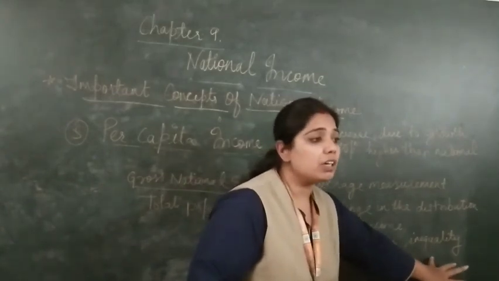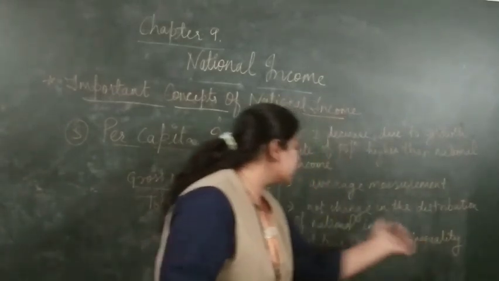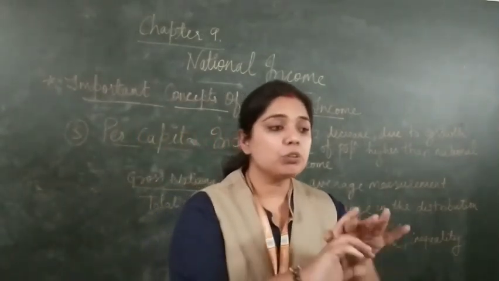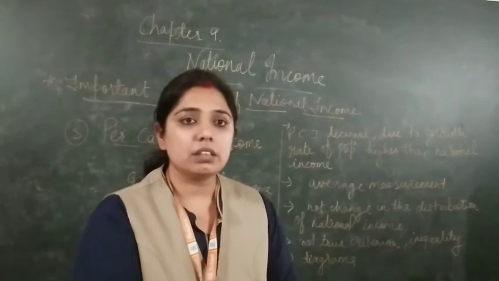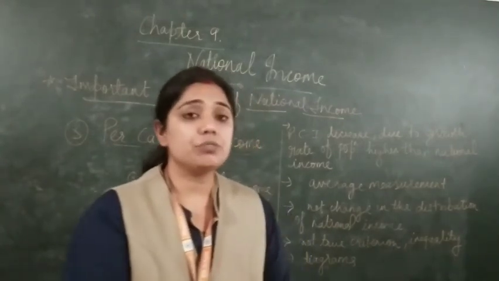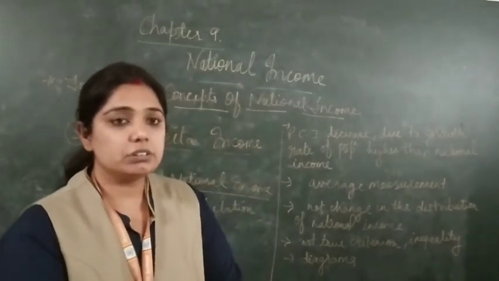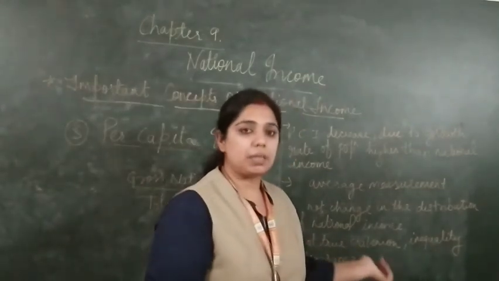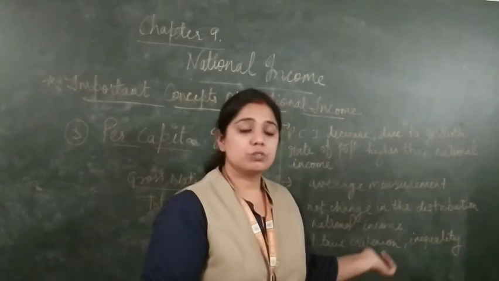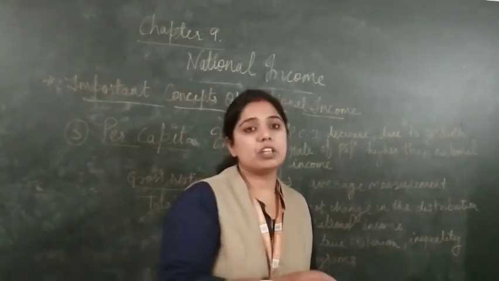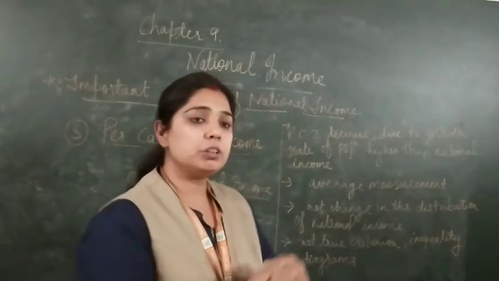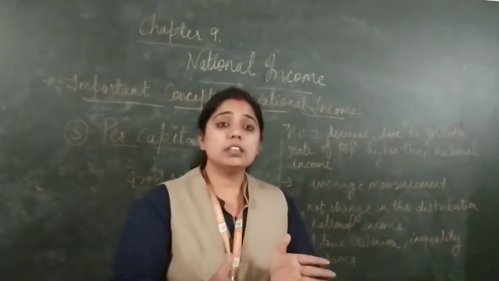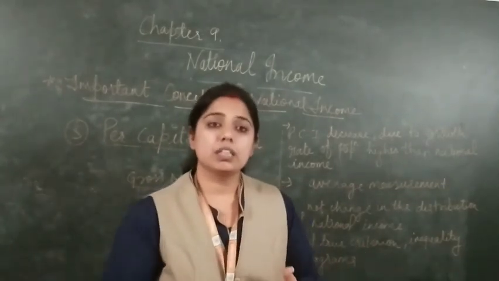If the inequality among the incomes increases, obviously per capita income won't be the true criterion. For the national income we require per capita income, and for the per capita income, equality of the income should be there.